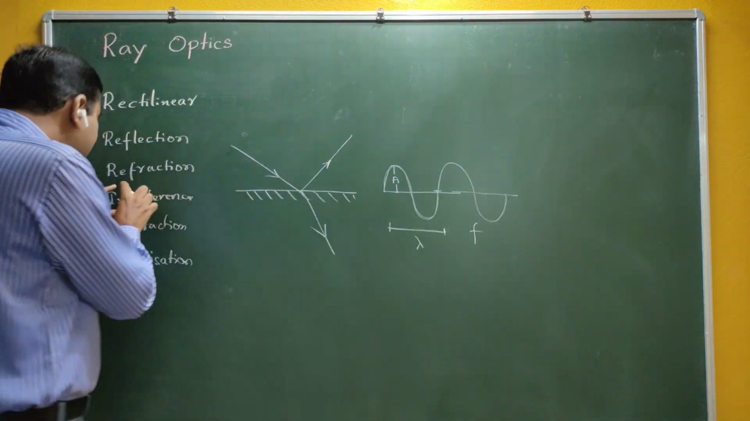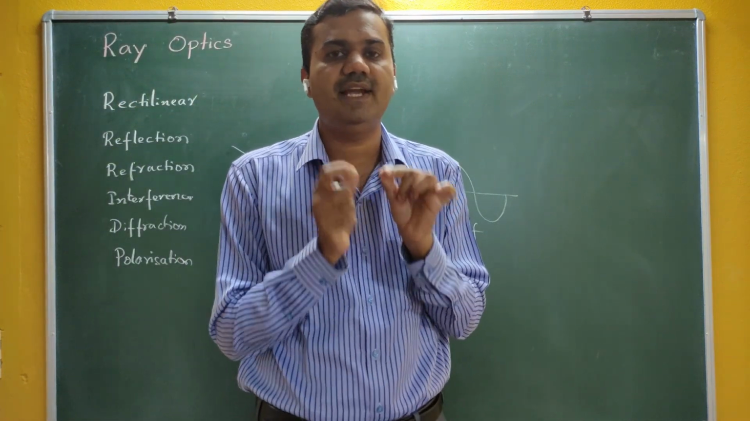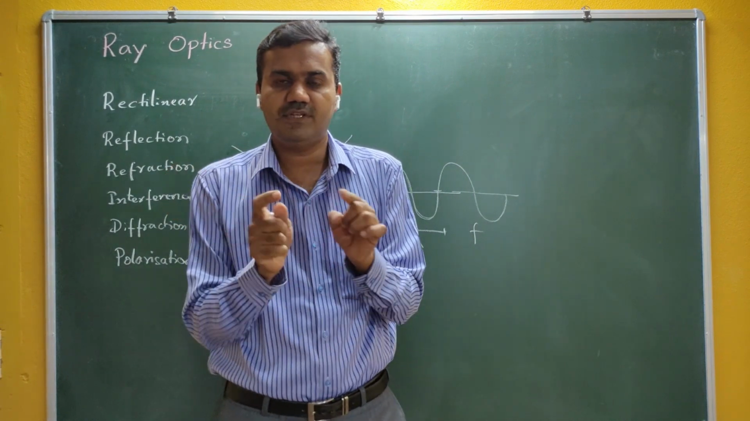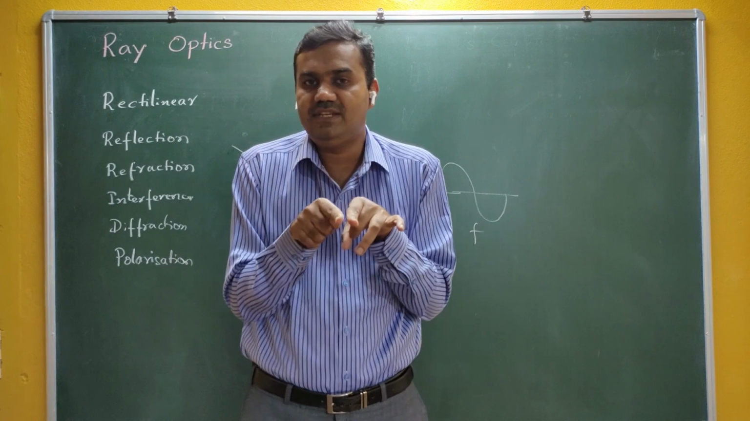What is meant by interference? Interference means the modification and distribution of light intensity due to superposition of two light waves. Interference means two light waves superpose. Now this condition is there.